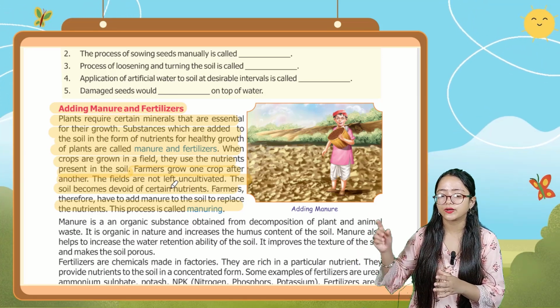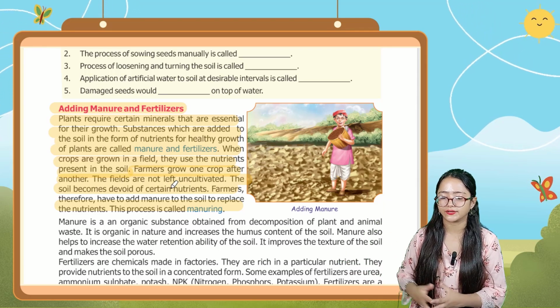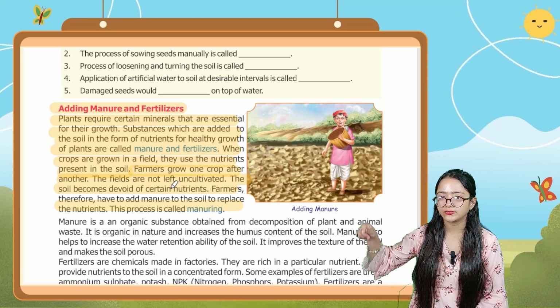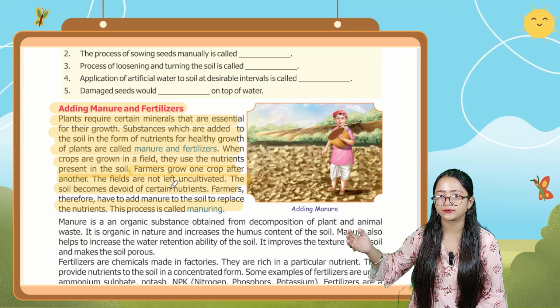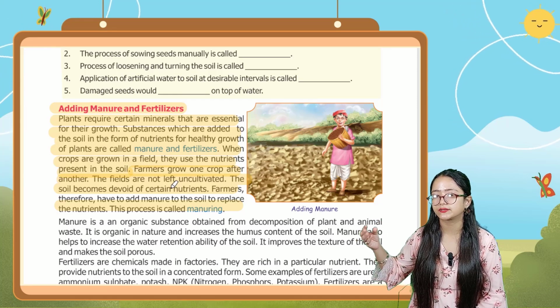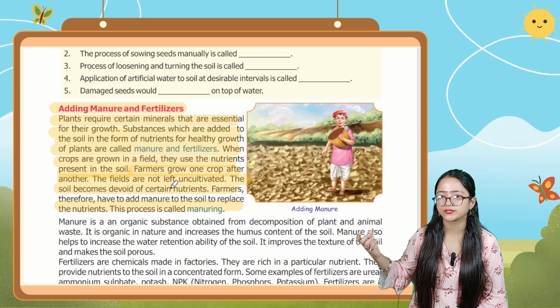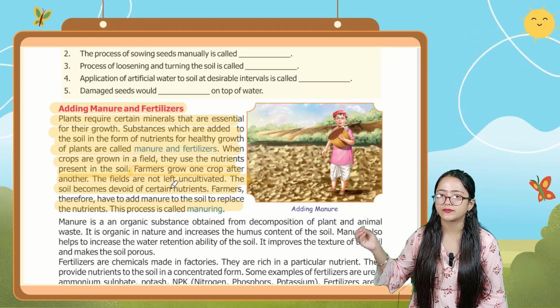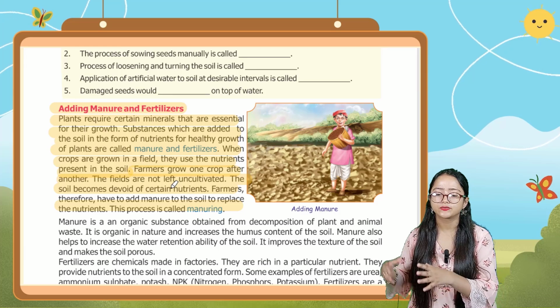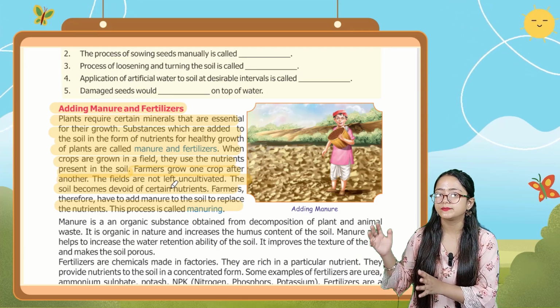Farmers grow one crop after another and the fields are not left uncultivated. So the soil becomes devoid of certain nutrients, and there is less content of nutrients remaining in the soil. That's why farmers have to add manure to the soil to replace the nutrients, and this process is known as manuring.